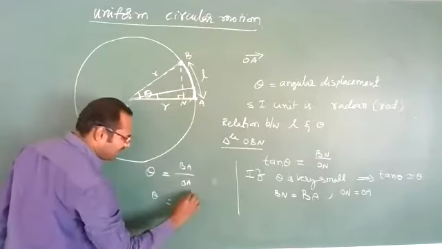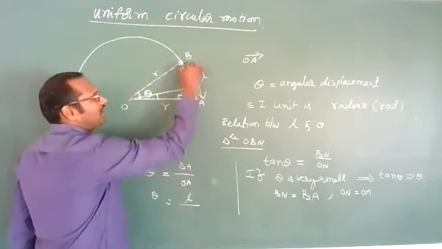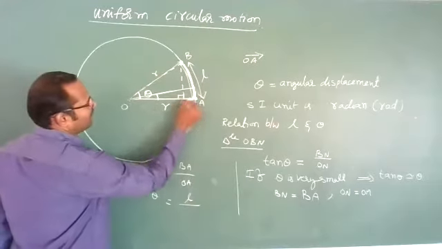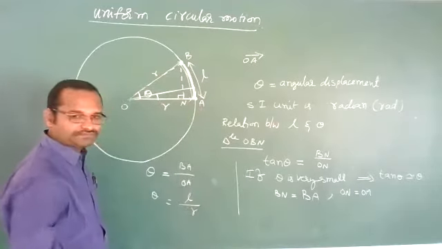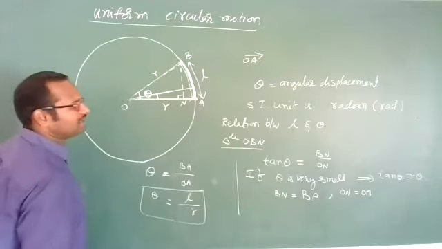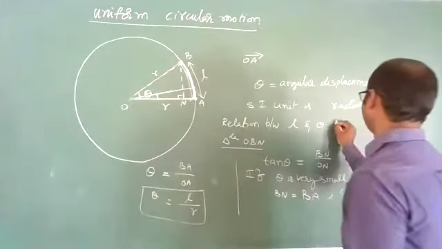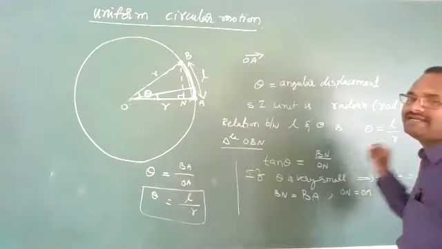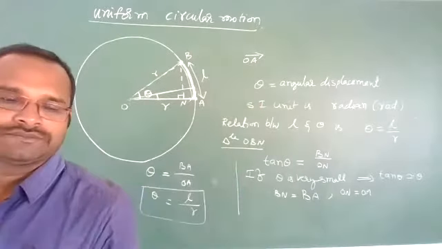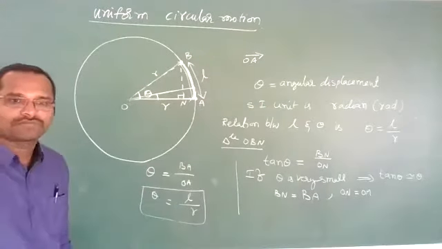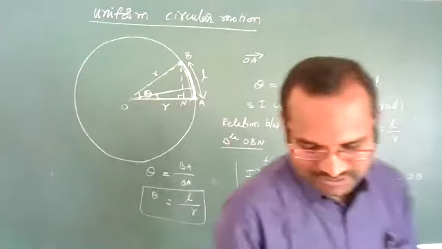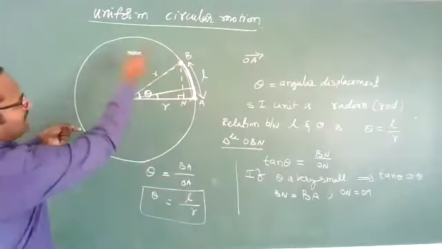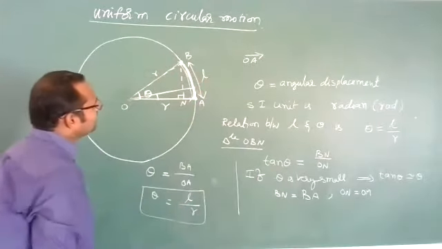BA is nothing but the length of this arc, the linear distance, and OA is the radius. So the relation between L and R is theta is equal to L by R, where R is the radius of the circular path. Very important relation.